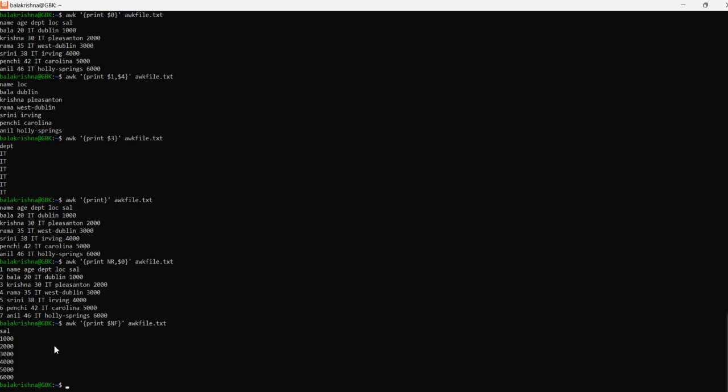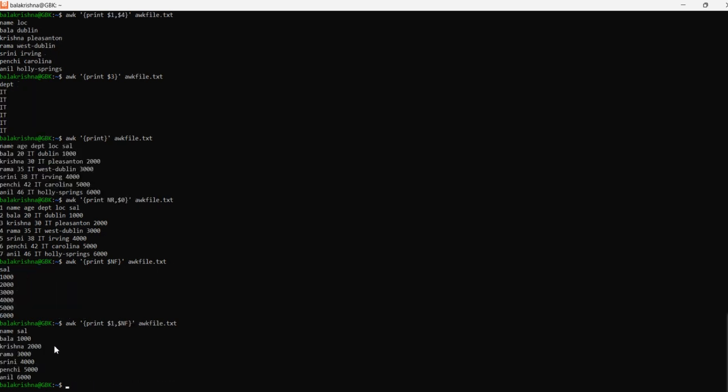As discussed, NF keeps a count of the number of fields within the current input record, such that it is able to bring the last field whenever we put it. For example, if I want to bring the first field also, let's hit it: name and salary. We are getting first and last. This is how we can bring it up. We have seen this particular scenario as well.